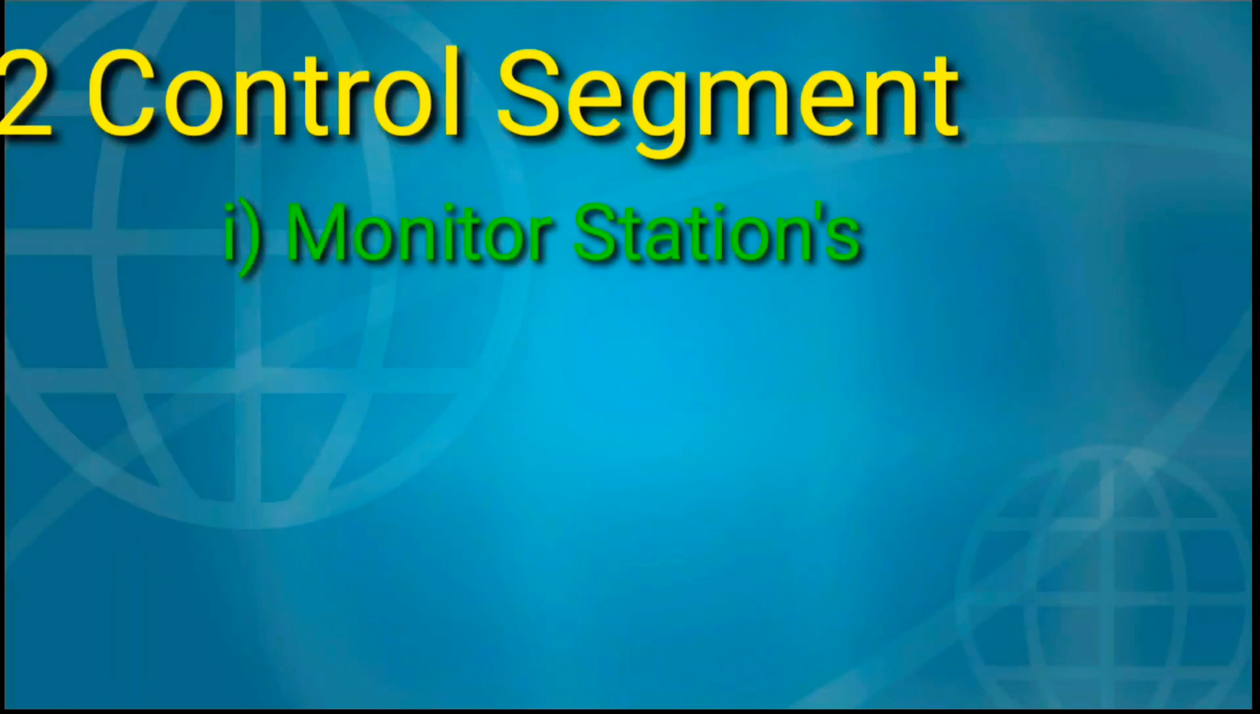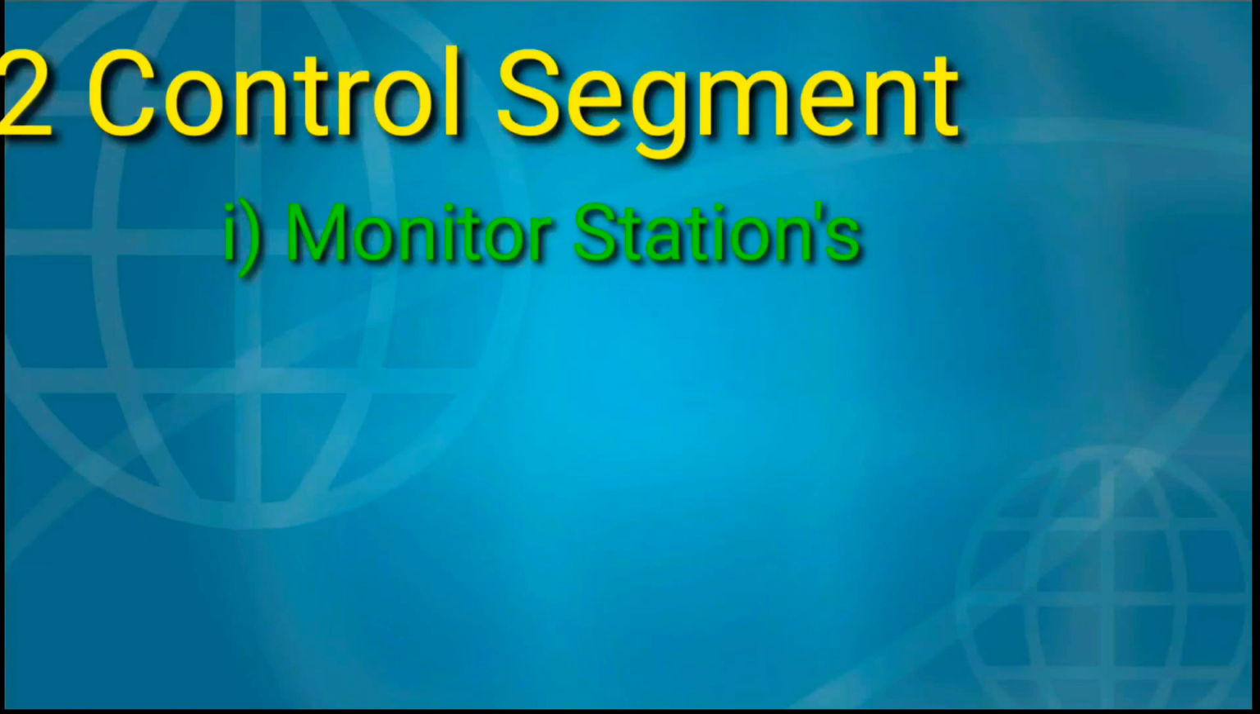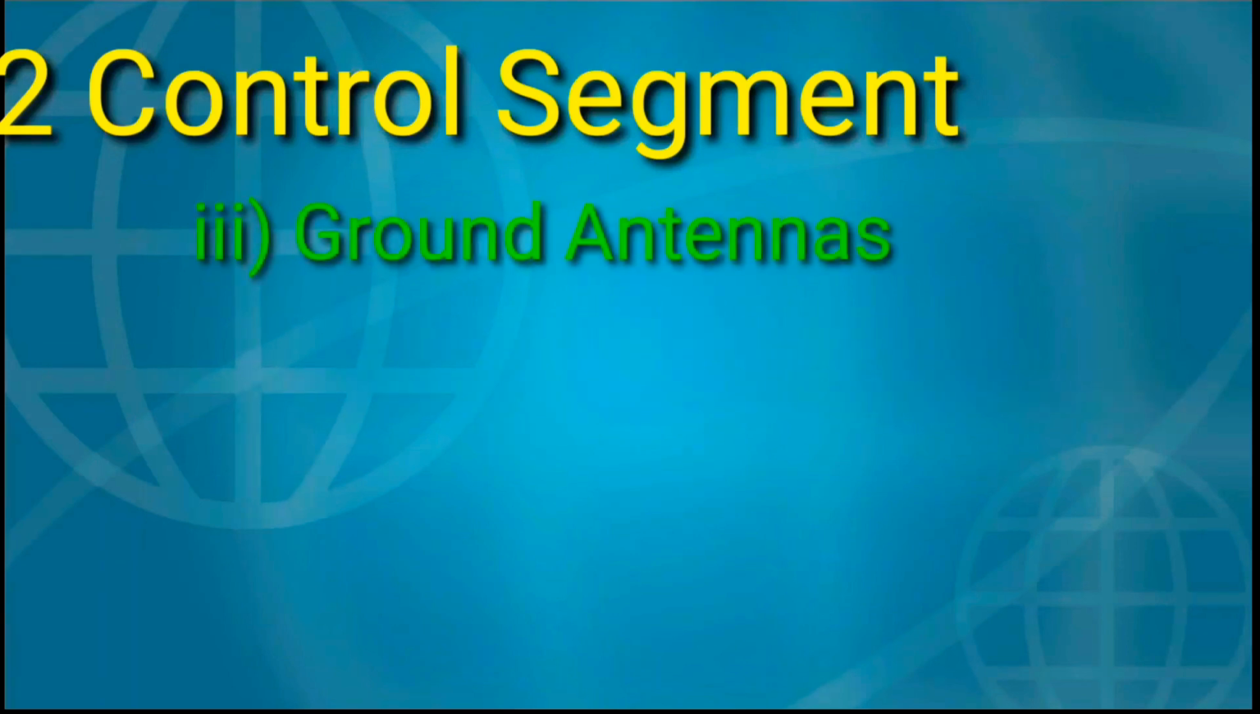Next is monitor stations. These are also called a network of globally distributed monitor stations. In short form, it is also known as MSS. These monitor stations are used to estimate the satellite orbits and clock errors among other parameters and to generate the navigation message. The next subsystem is ground antennas.